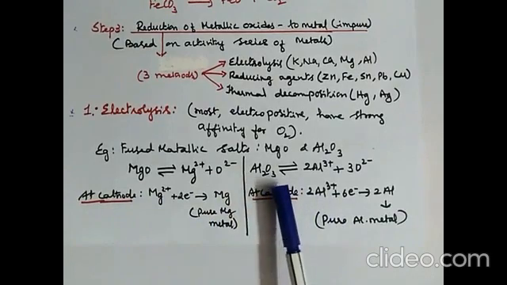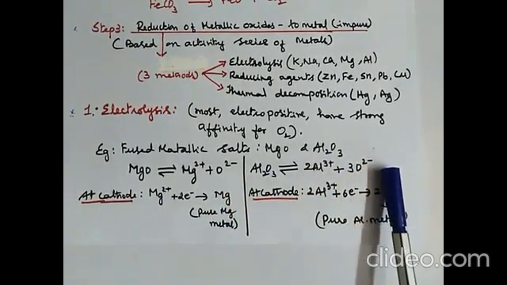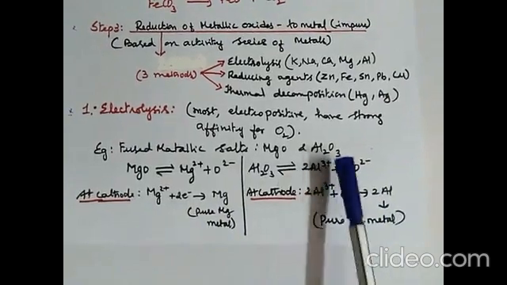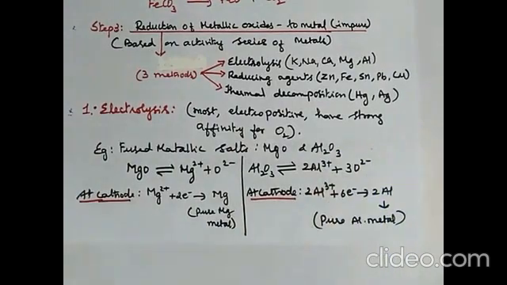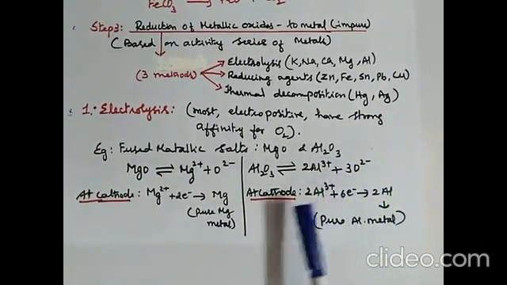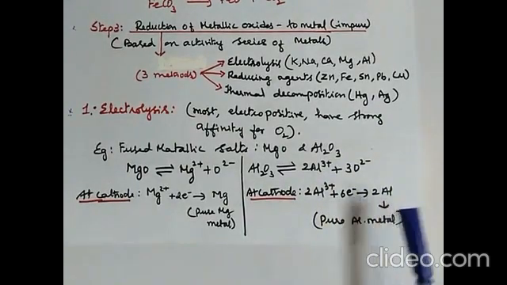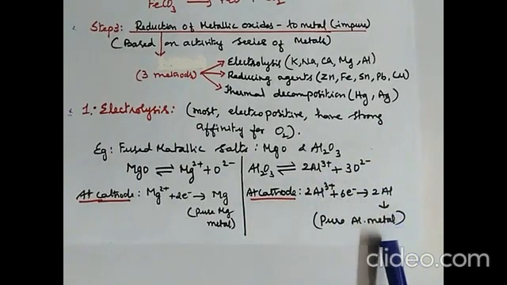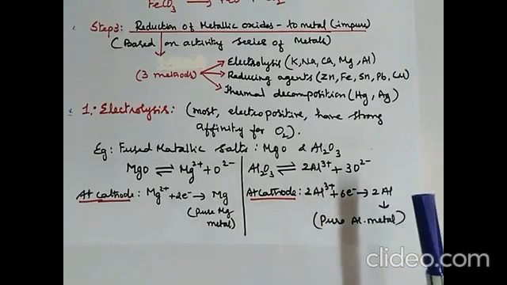Then aluminium oxide dissociates to give Al3+ and O2- ions. Now 2Al is because it is 2 atoms of aluminium and 3O2 is because there are 3 atoms of oxygen. So the cation Al3+ moves towards the cathode and gains electrons to form aluminium. So at the cathode you find pure aluminium being deposited. That's how these metals are separated from oxygen.